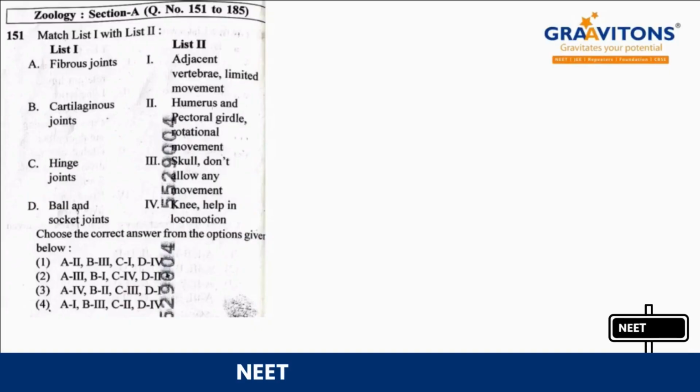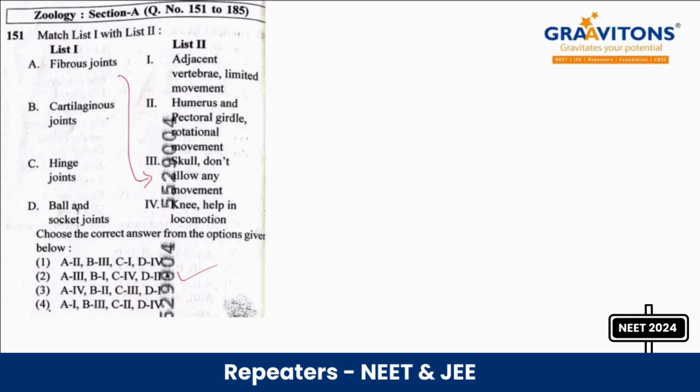Now we are going to start with the Zoology part, Section A of the NEET 2024 paper. Question number 151. It is from the Locomotion and Movement chapter. The answer is option 2. Fibrous joints, when you are talking about, will not allow any movement, like the joints in the skull.